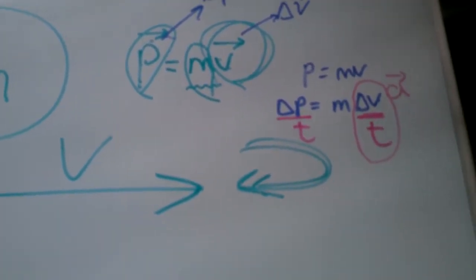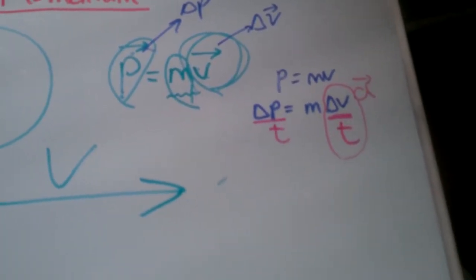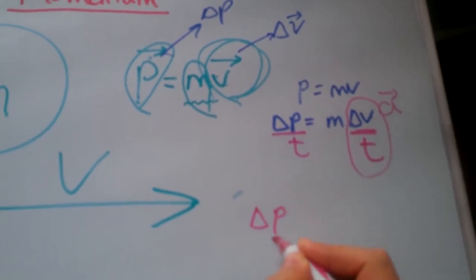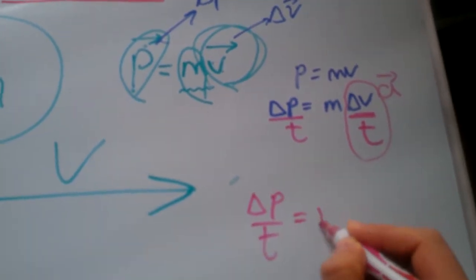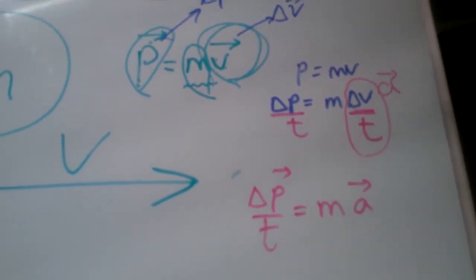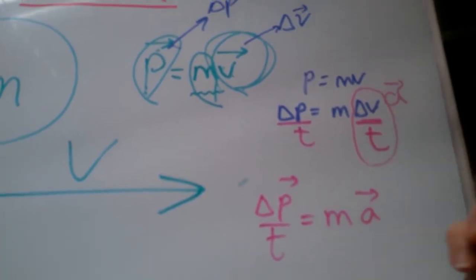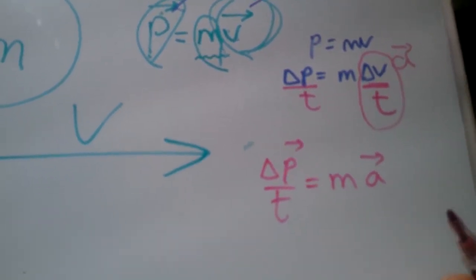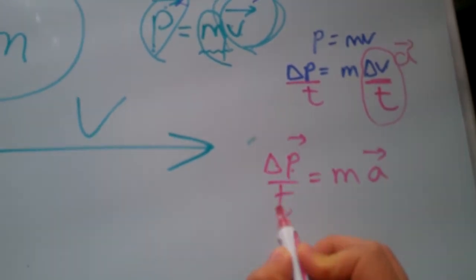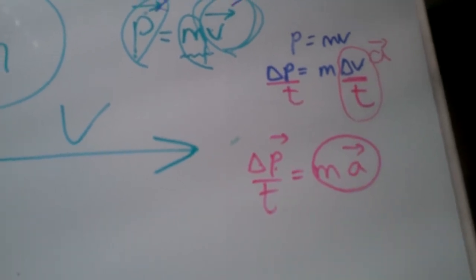So now let's rewrite this formula once again and see what comes out of it. We have delta p over t equals m times a, right? M times acceleration. Instead of change in velocity over time, I just wrote acceleration. Now, change in momentum over some time gives me m times a.